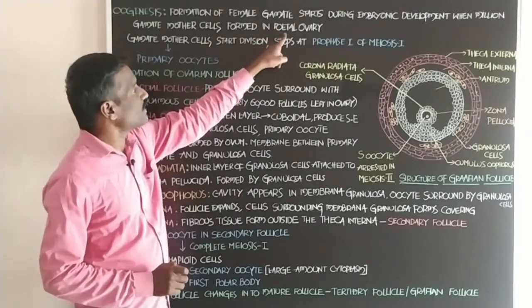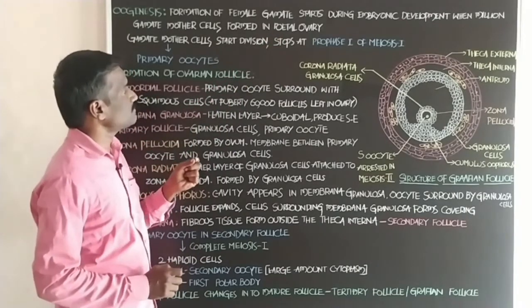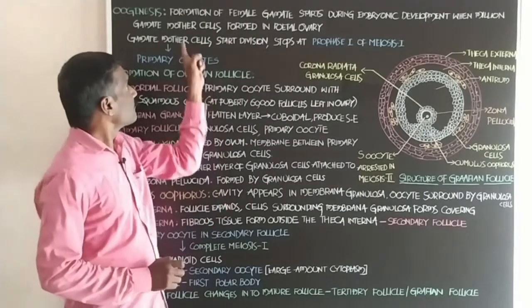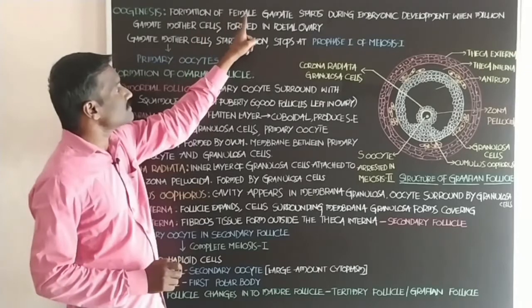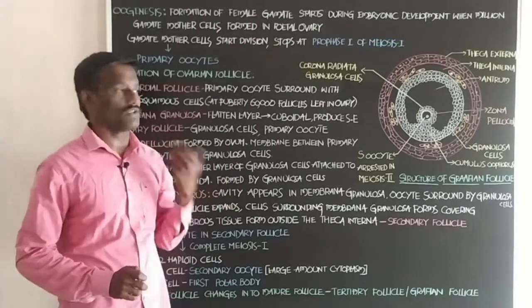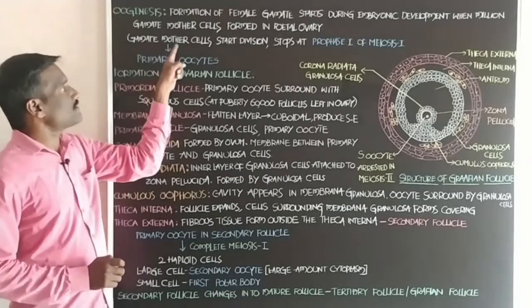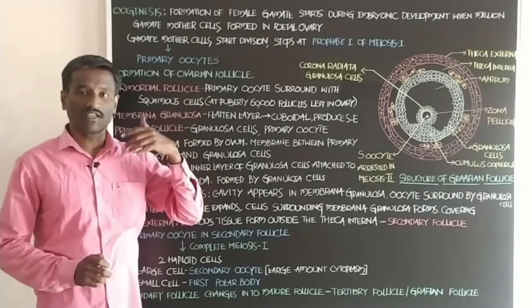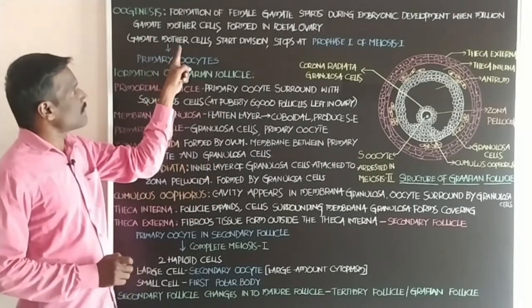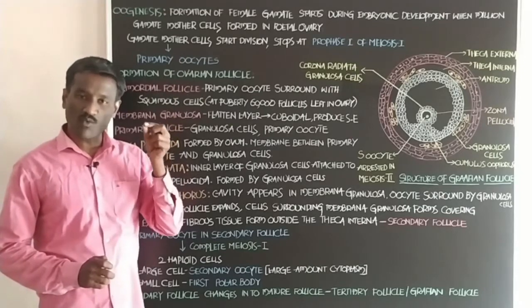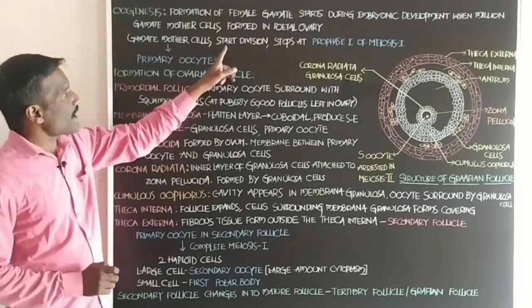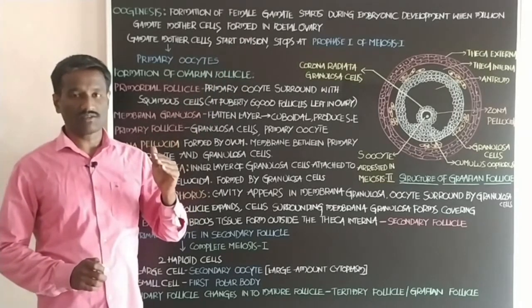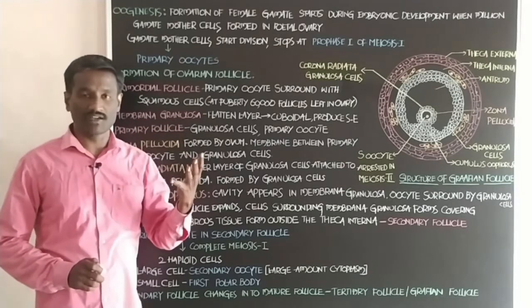Students, the fetal ovary consists of millions of gamete mother cells. From the gamete mother cells, the female gametes are formed. Gamete mother cells produce female gametes, the egg cell. The gamete mother cells present in the fetal ovary start the division. Students, gamete mother cells go to the meiotic division.